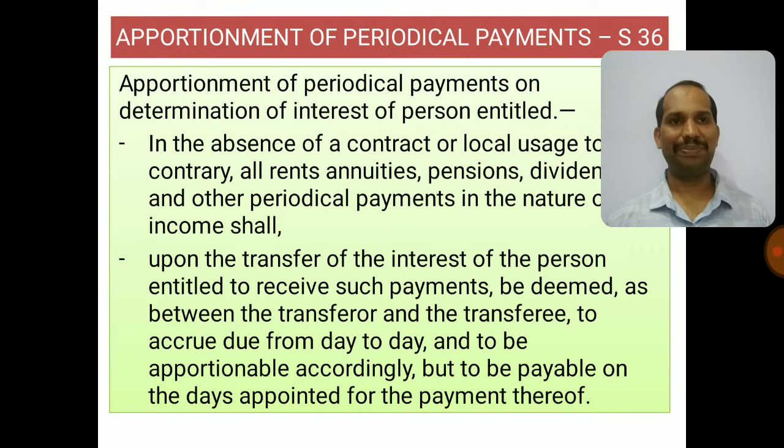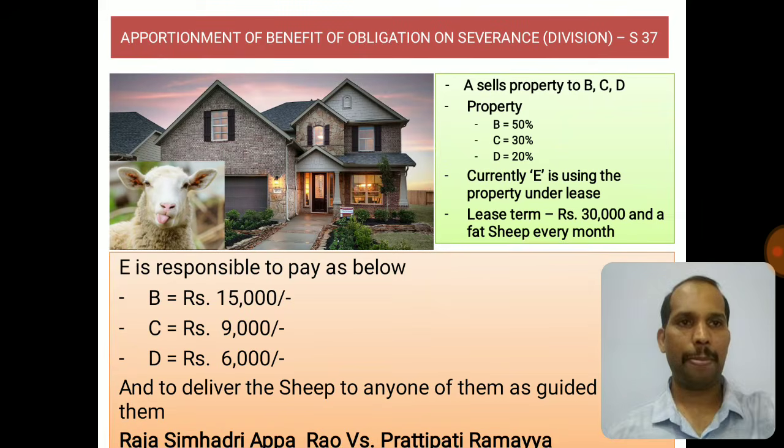Hope that's very clear. With that, I am moving to section number 37. Now 36 deals with an individual buyer. In 37, the only difference is there are multiple buyers. Let's try to understand the multiple buyers case.